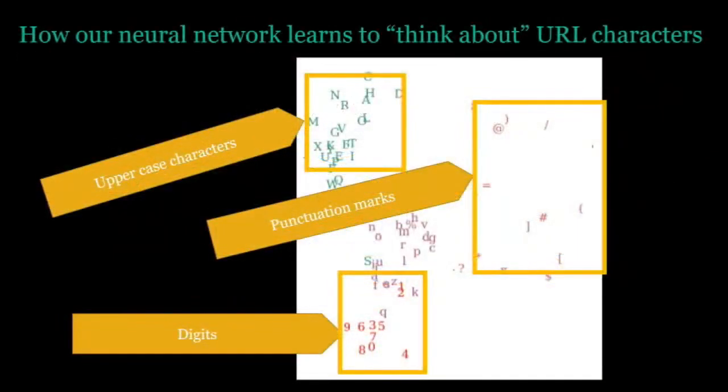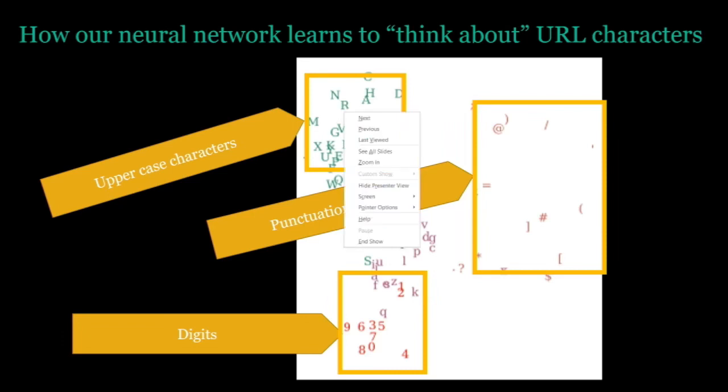So we did some introspection into the weights of this convolutional neural network. And it's quite interesting what it learns, right? So this plot is just a representation of the weights in the neural network, but when characters are close together, it means that the neural network thinks that they're similar. And when they're far apart, it means that the neural network thinks that they're different.